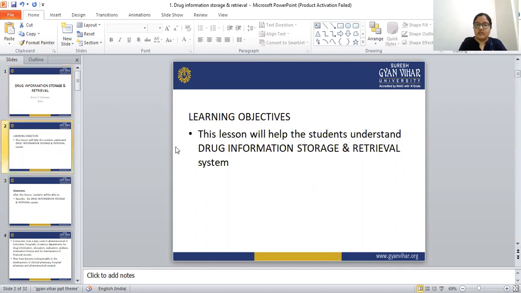Learning objectives: this lesson will help the students to understand the drug information storage as well as the retrieval system. How we can store the drug information, we can learn in this topic.